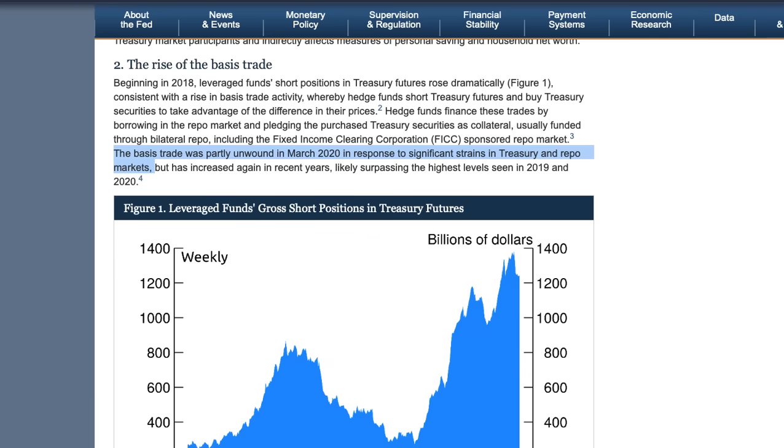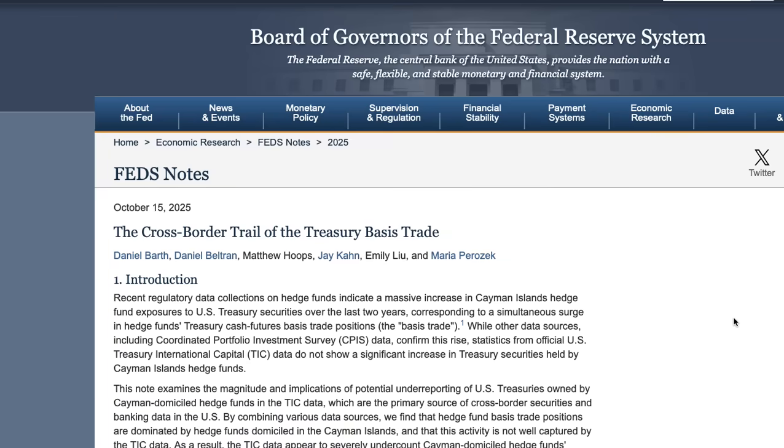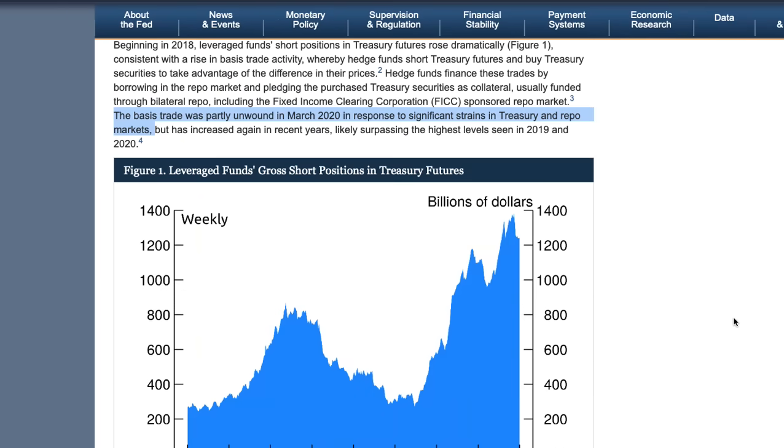And so, of course, the Fed just put out a white paper about a couple weeks ago mentioning the massive undercount for Treasury holdings by the Cayman Islands. Cayman Islands, annual GDP of about $7 billion. So why do they hold $1.8 trillion of U.S. Treasuries? Well, it's all the hedge funds in the Cayman Islands, headquartered there, that are in the basis trade. Now, the basis trade, 50 to 1, 100 to 1 leverage, and they undercounted the degree of Cayman Island holdings by $1.4 trillion. I will link this Fed white paper in the description.